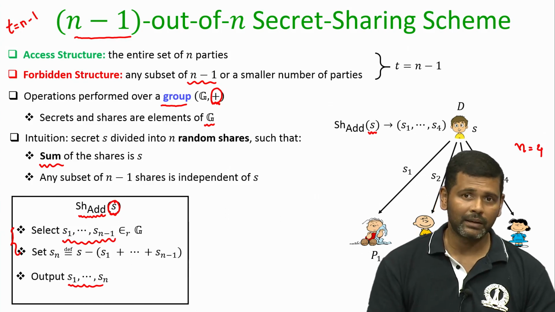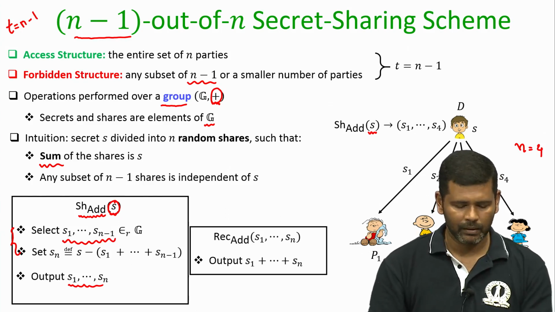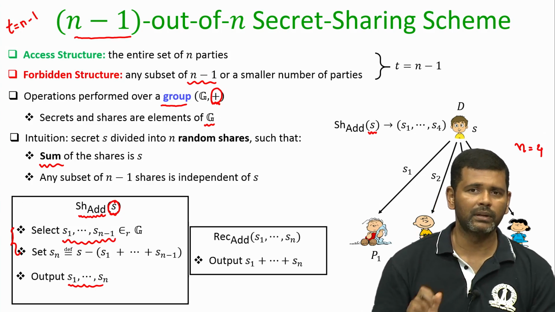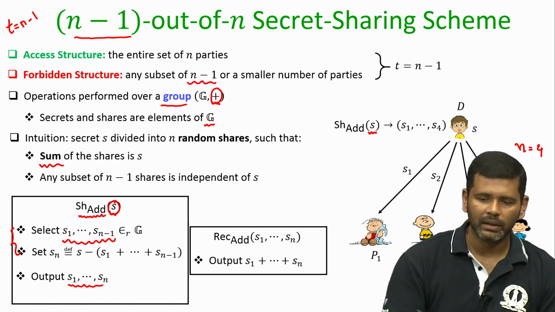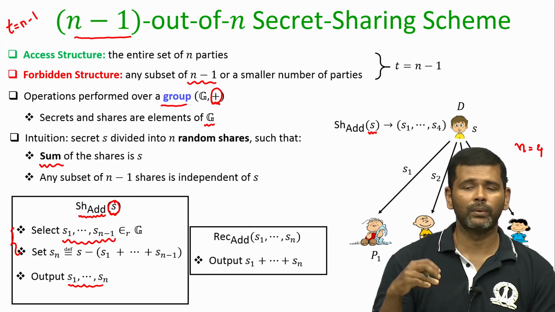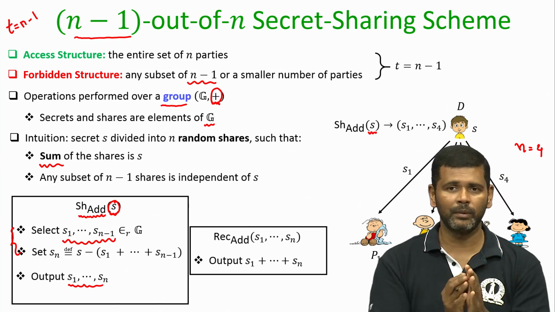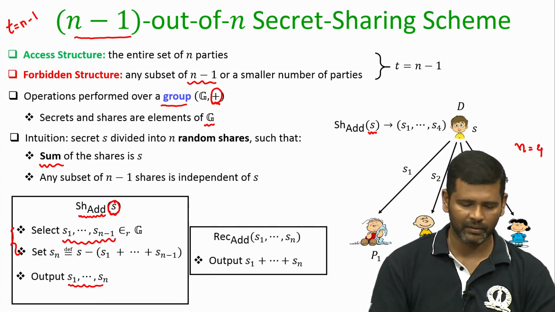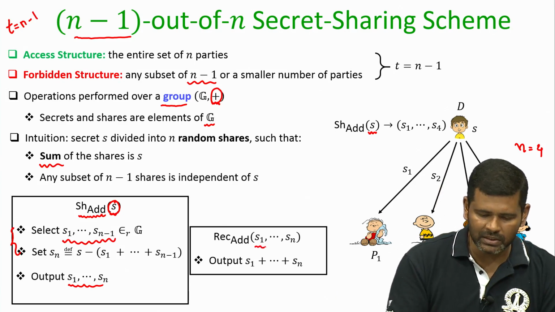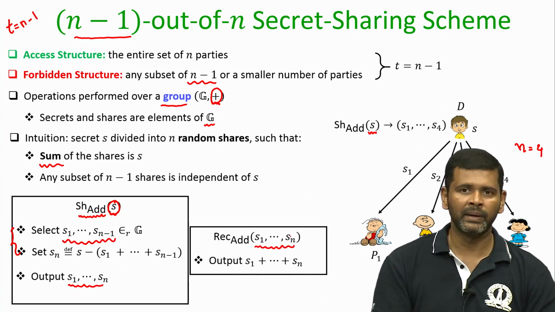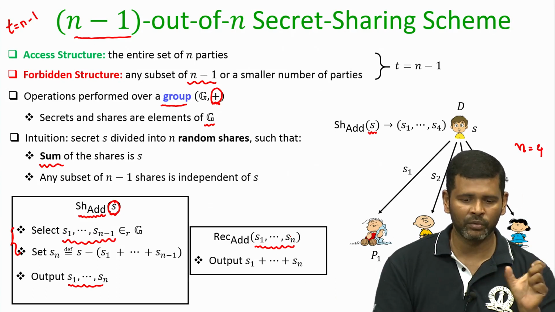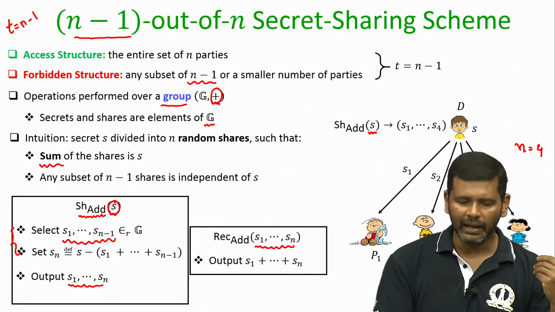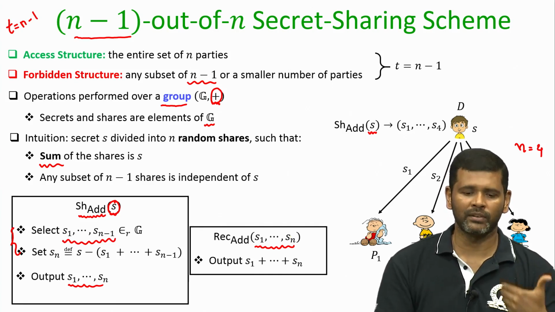Now, what will be the reconstruction algorithm? For the reconstruction algorithm, we need a mechanism where if all the n shareholders make their shares available, we should get back the secret S. So, the input for the reconstruction algorithm will be the vector of n shares S1 to Sn, and it is very simple to get back the secret S. What you have to do?